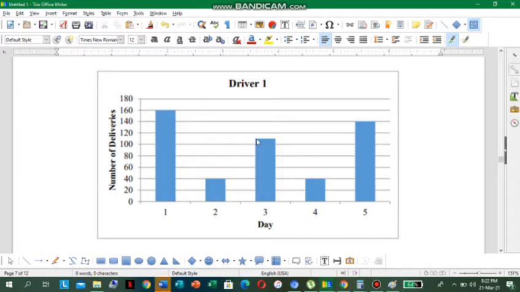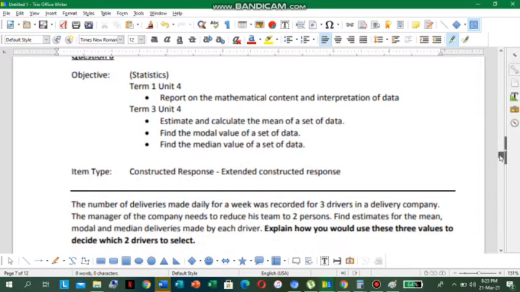So he made 110 deliveries on day 3. For day 4 he made 40 deliveries. Day 5, 140 deliveries.